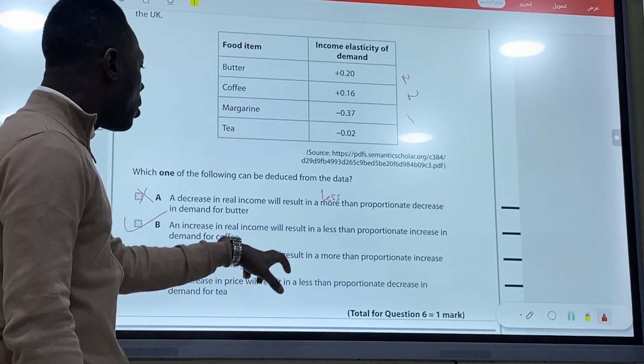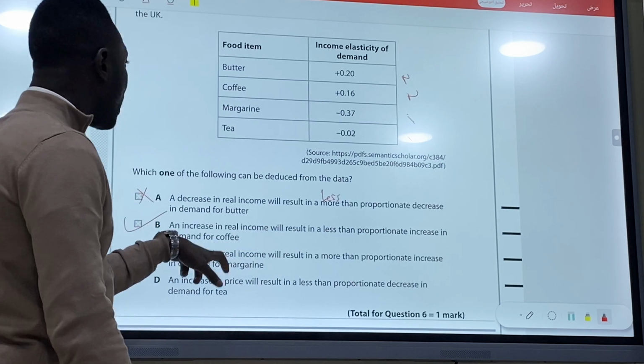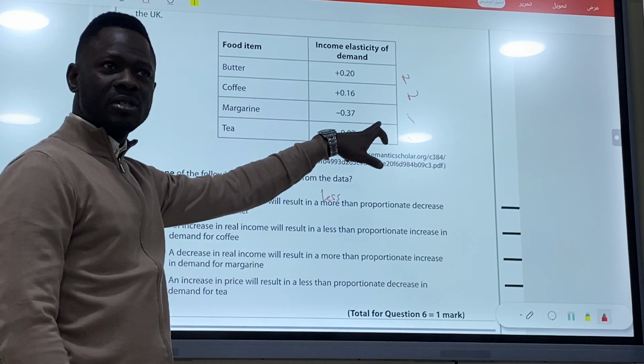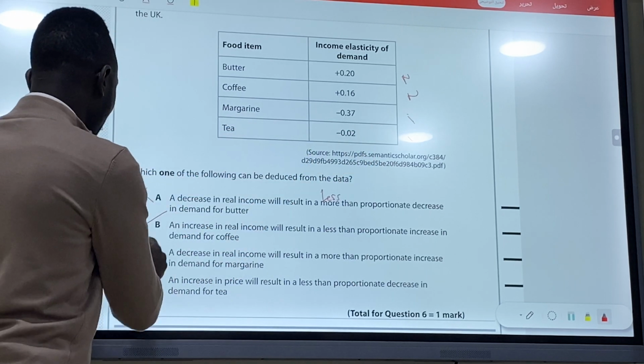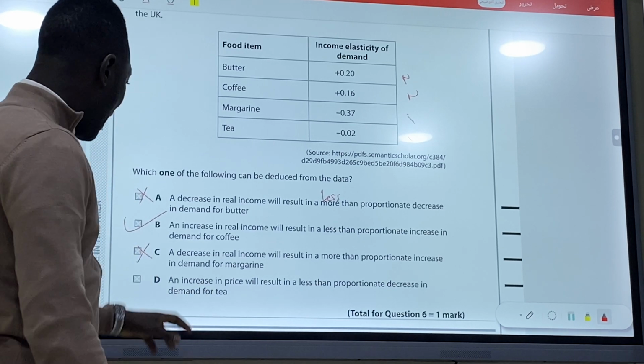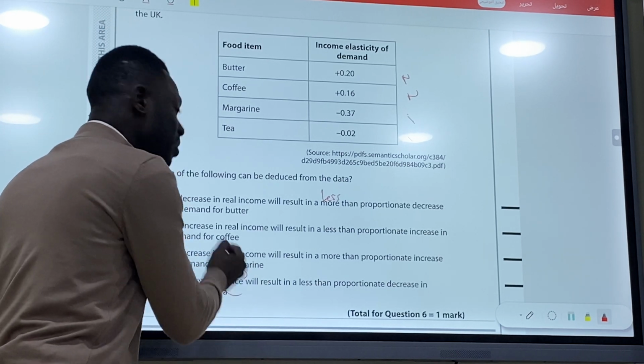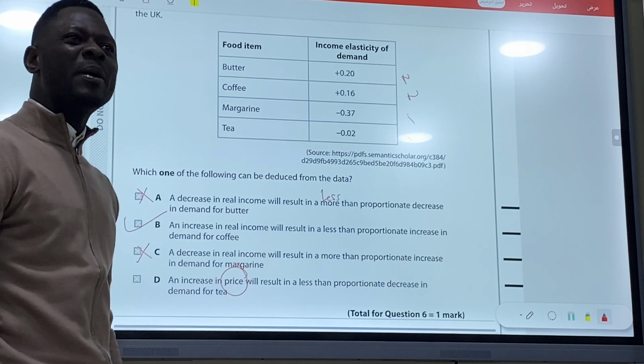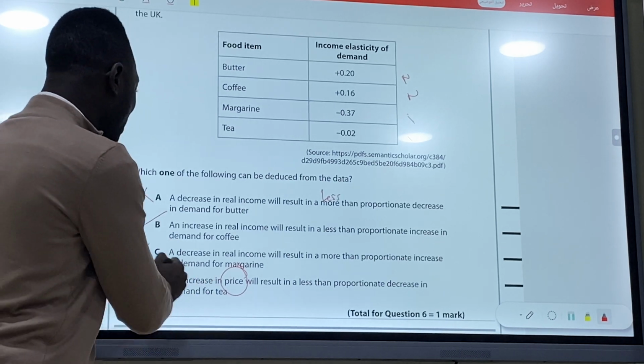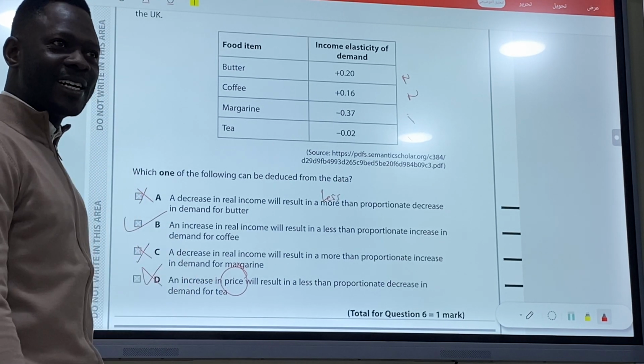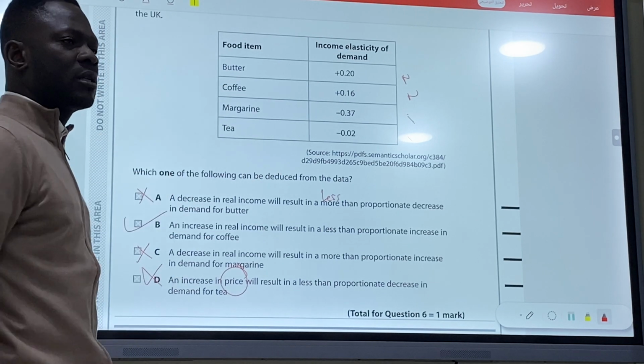A decrease in real income will result in a more than proportionate increase in demand for margarine. Margarine is an inferior good. So it's not an option there. Then we check D. An increase in price. No. We are not talking about price elasticity. We are talking about income elasticity. So this is not even an option at all. Do you get it? So put your hand up, please.